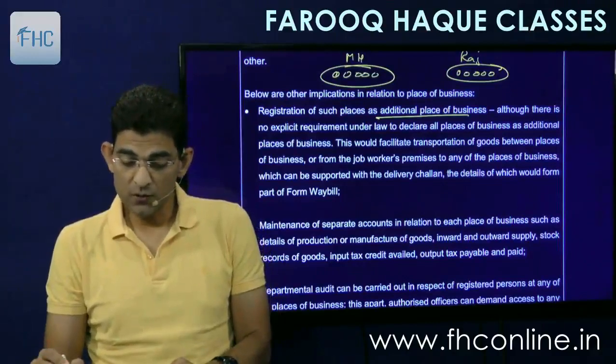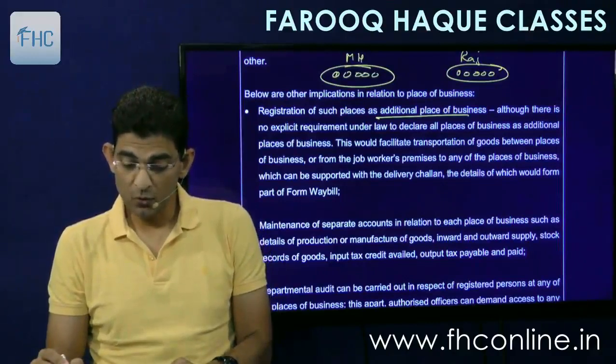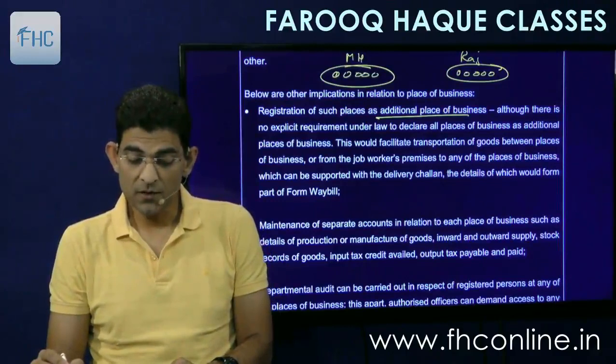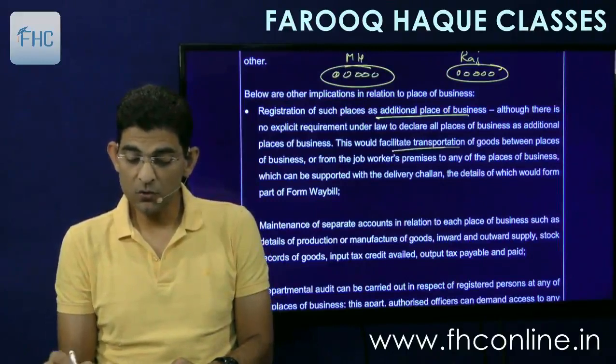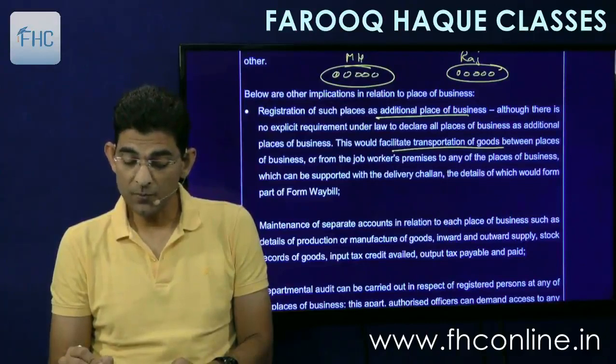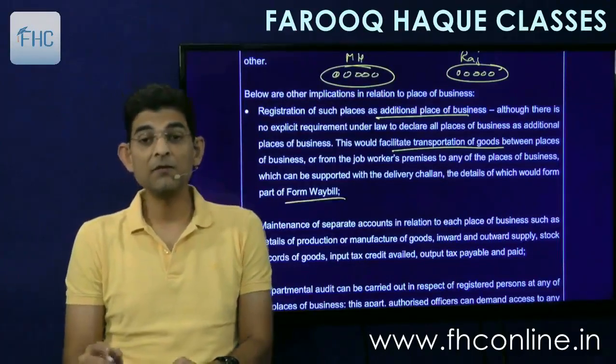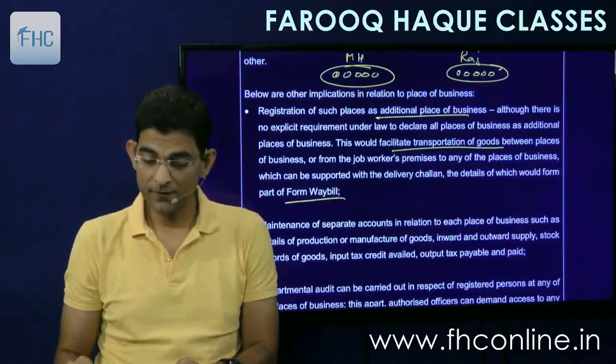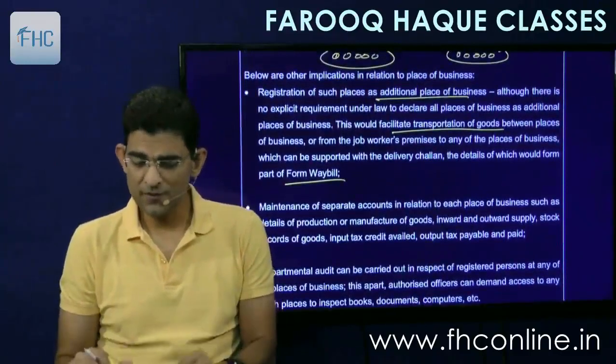It says, although there is no explicit requirement under law to declare all places of business as additional places of business, this would facilitate transportation of goods between places of business or from a job worker's premise to any of the places of business, which can be supported with a delivery challan, the details of which would form part of the e-way bill. That has already come, you can say.